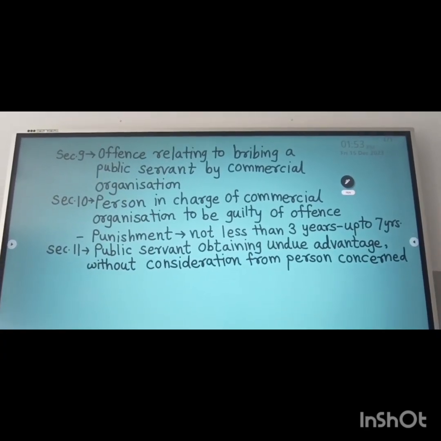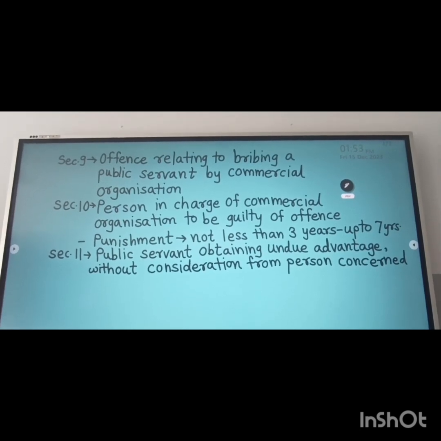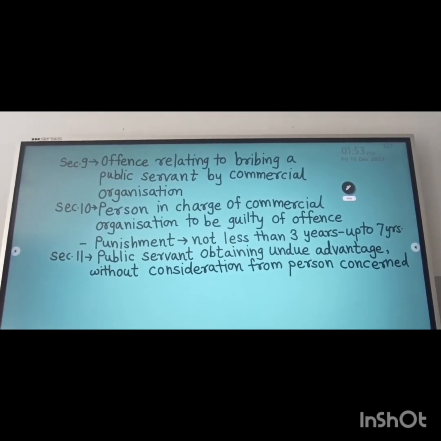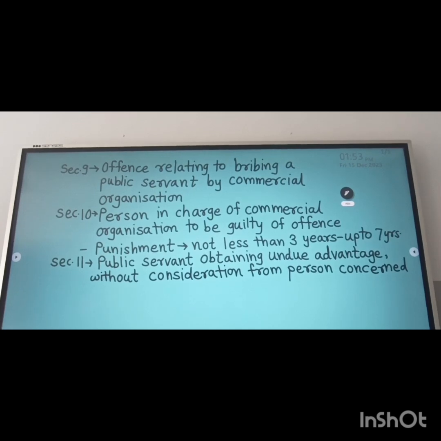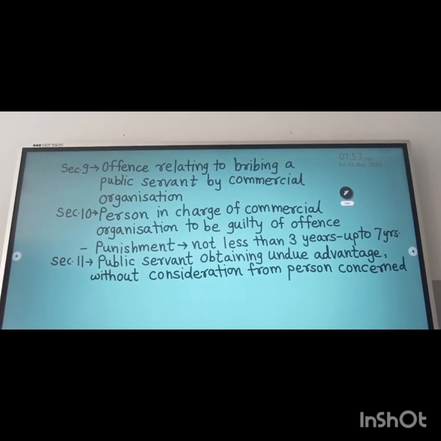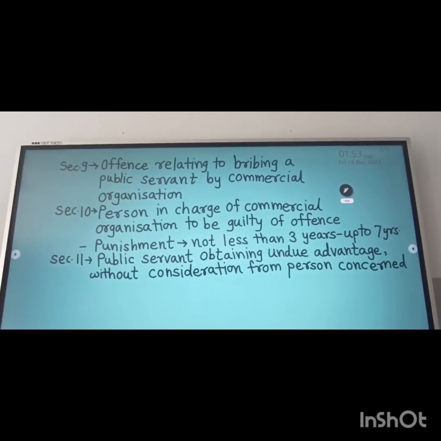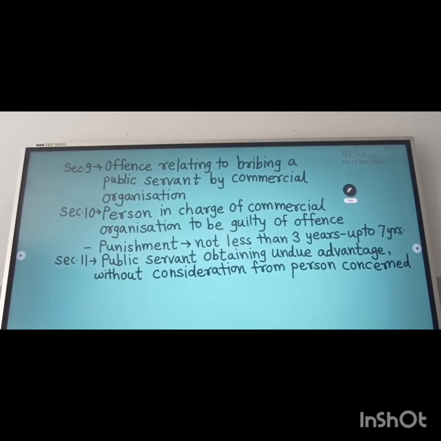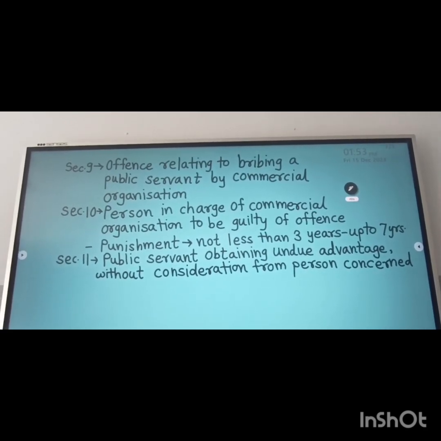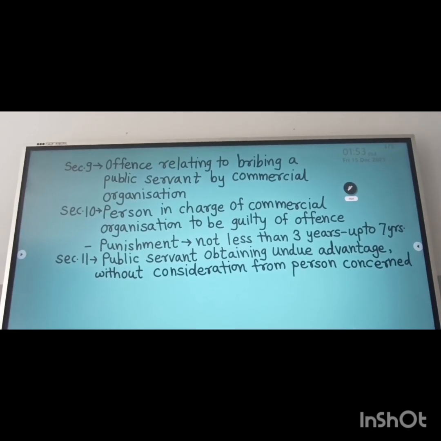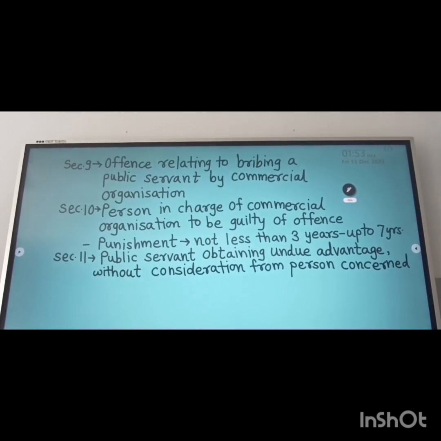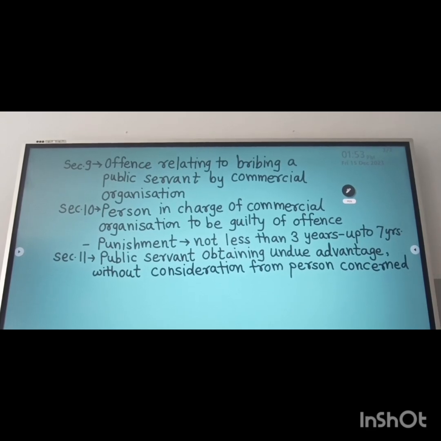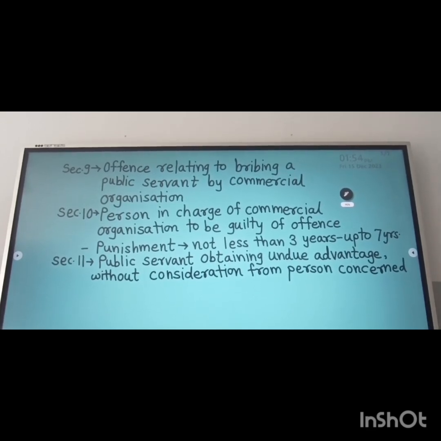Section 9 is supplementary to Section 8, where the concept of commercial organization has been explained under the offense relating to bribing a public servant by a commercial organization. Under this section, the concepts of commercial organization, trade and business have been explained. Section 10 deals with the person in charge of a commercial organization being guilty of an offense. Where that person is responsible, the punishment under Section 10 is not less than 3 years imprisonment, which may extend to 7 years.